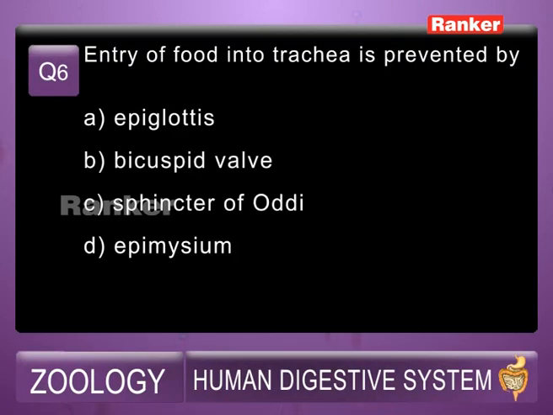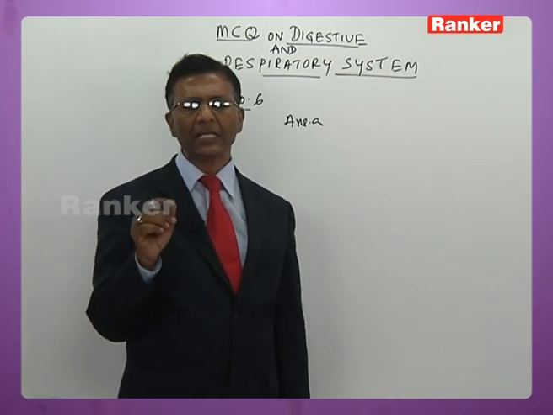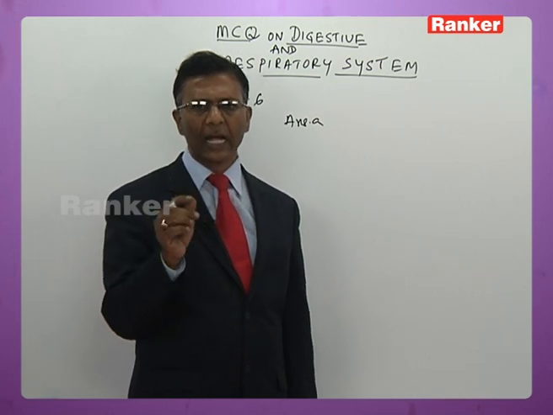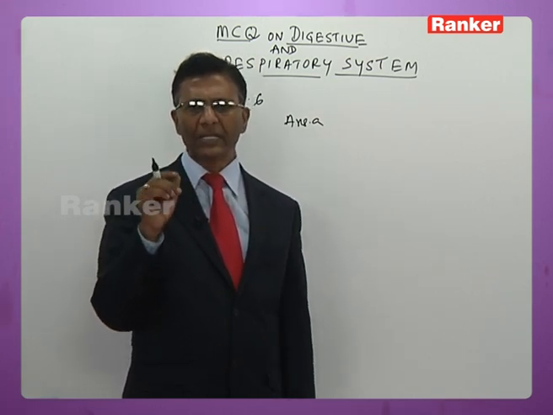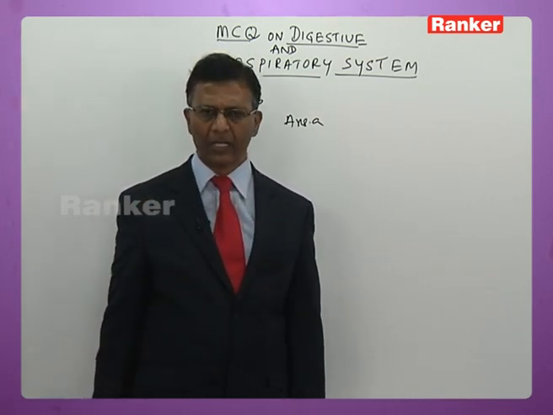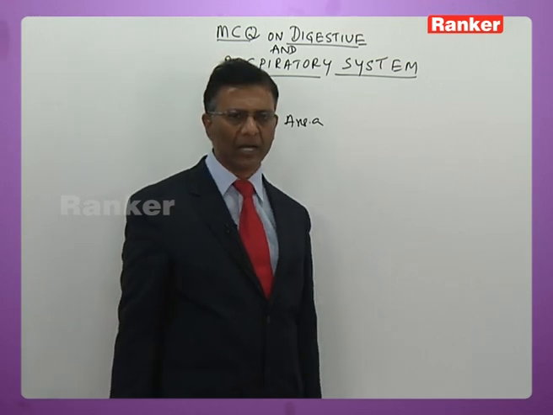Now question number 6 here now. Entry of food into trachea is prevented by A. Epiglottis, B. Bicuspid valve, C. Sphincter of Oddi, D. Epimysium. So answer should be A, that is epiglottis. Epiglottis is a cartilaginous flap made up of elastic cartilage that lies towards the anterior end of the trachea and prevents the entry of food into the trachea. So answer for this question is epiglottis.